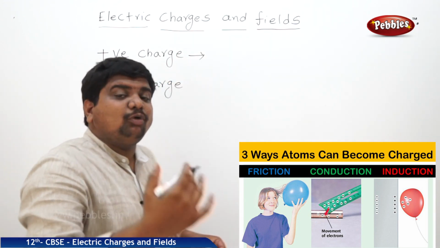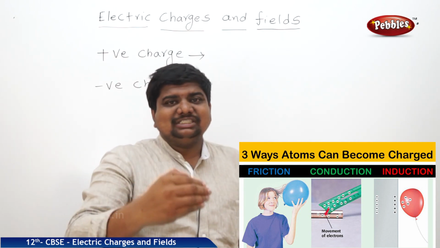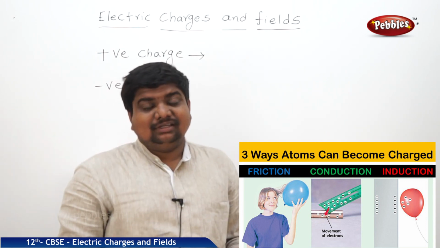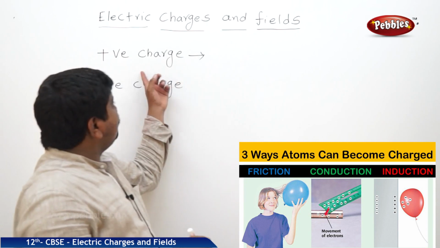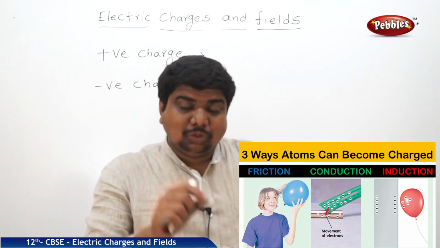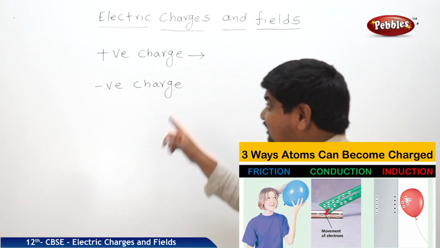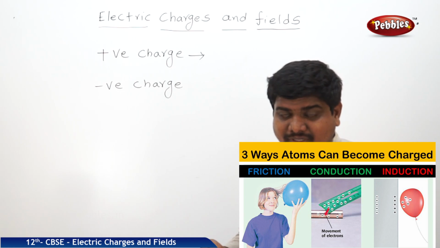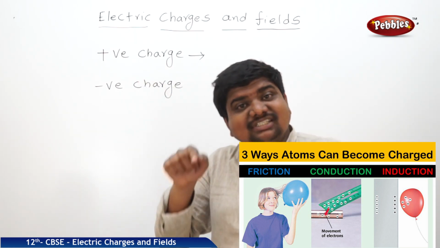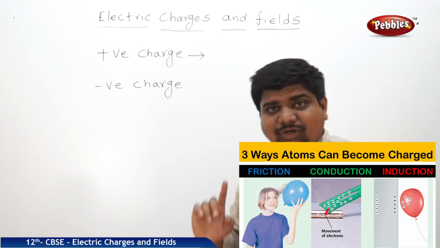What is the meaning of positive charge? If any substance is losing electrons in any process of electrification, that substance is called a positively charged body. If any substance is gaining electrons in any process of electrification, that body is called a negatively charged body.